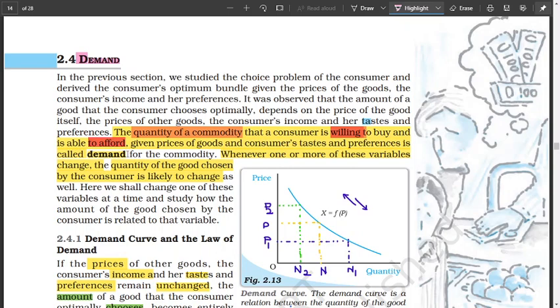We have so many things that we want to buy, we are willing to buy, but we can't afford, that's not demand. Only when you are wanting to buy and have the ability to buy, then that's demand. So anytime you go and buy things from the market, from the shop, and you pay for it in return for your money, that's demand.